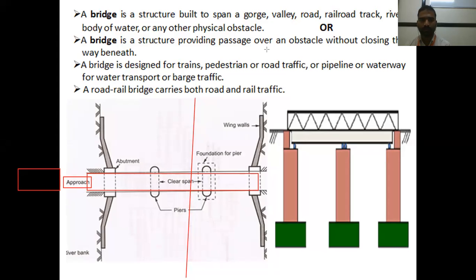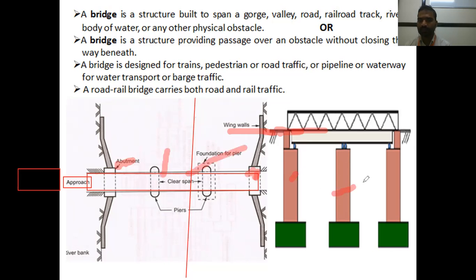So, look at the figure. This is the bridge. On this side there is a road. The connecting part between the two is called the approach. This is the approach. And the first column or pier is called the abutment, at the end of the bridge. This is also at the end of the bridge. There is an abutment. Inside the bridge, that is, inside the abutments, that is called the pier.